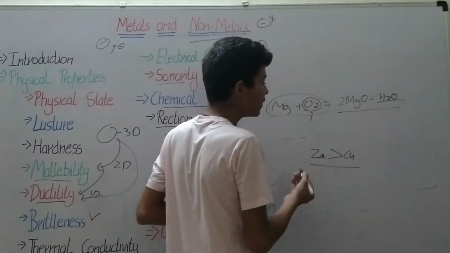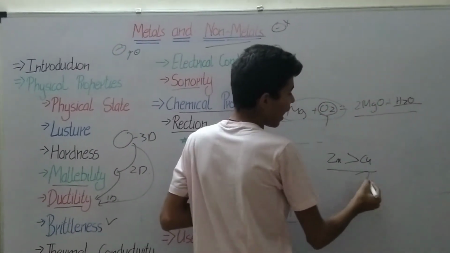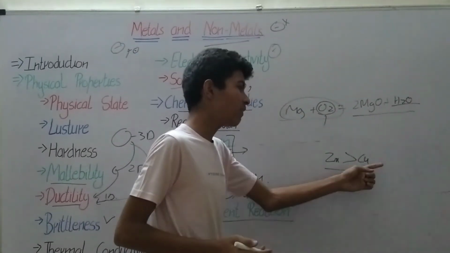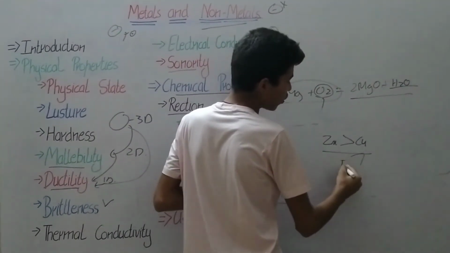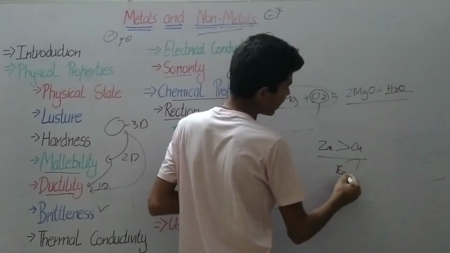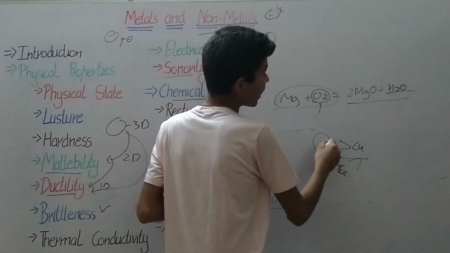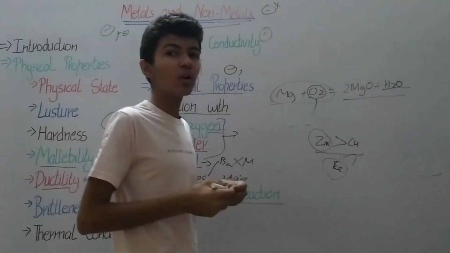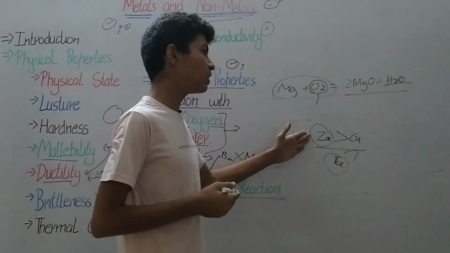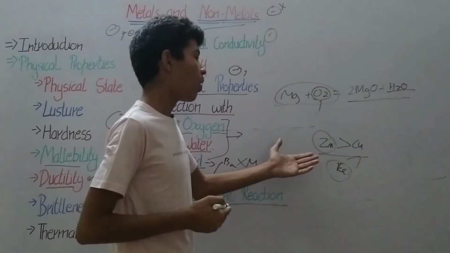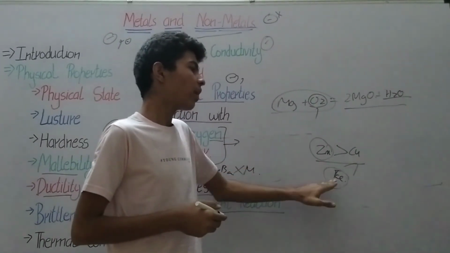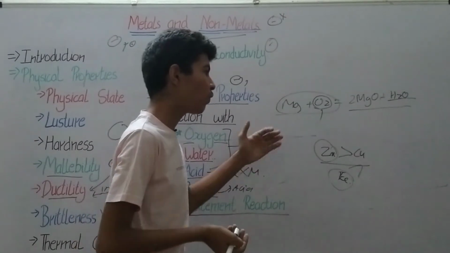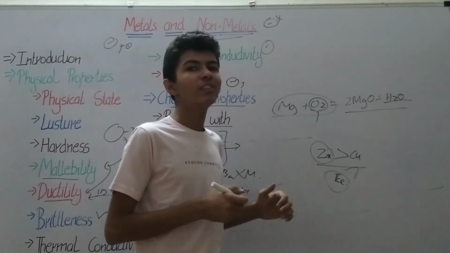Now, if we take the example of iron, iron would also do the same with the copper sulfate solution, which means that iron, Fe, is also reactive. But which is more reactive? For this you can create solutions of zinc sulfate or iron sulfate and put in iron or zinc respectively to see which is more reactive.